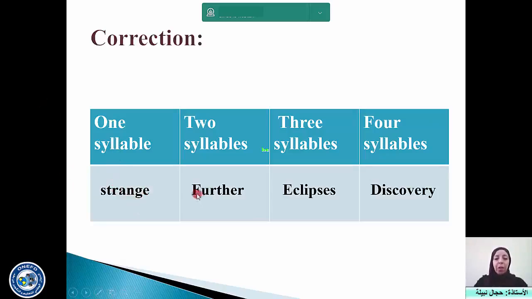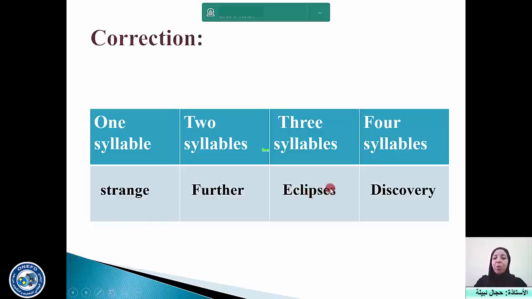For the second word, "further", this is the way you cut it in your mouth also. "Further", you have 2 syllables, so you have 2 vowels that are pronounced, so you have 2 syllables. The third word, "eclipses". How many vowels are pronounced? E, another E, and another E. So you have 3 syllables.